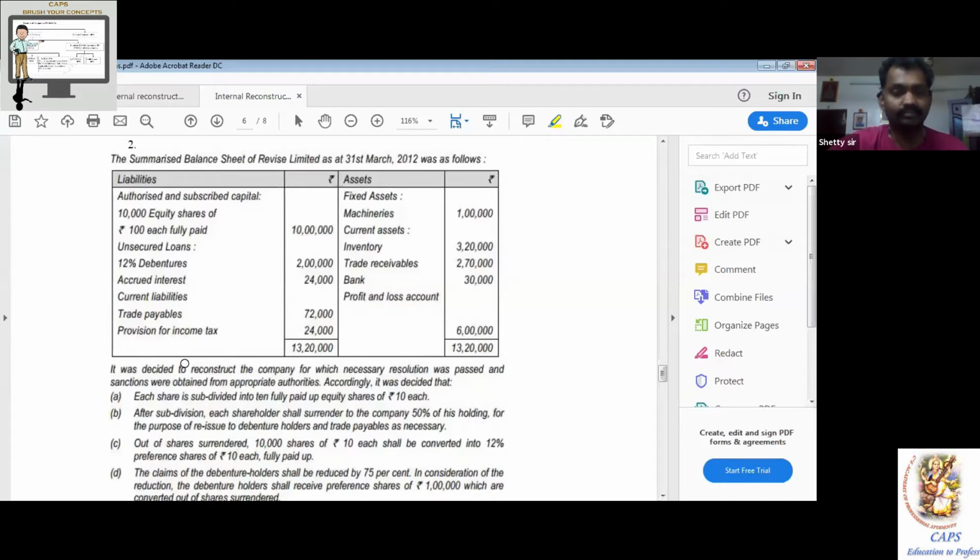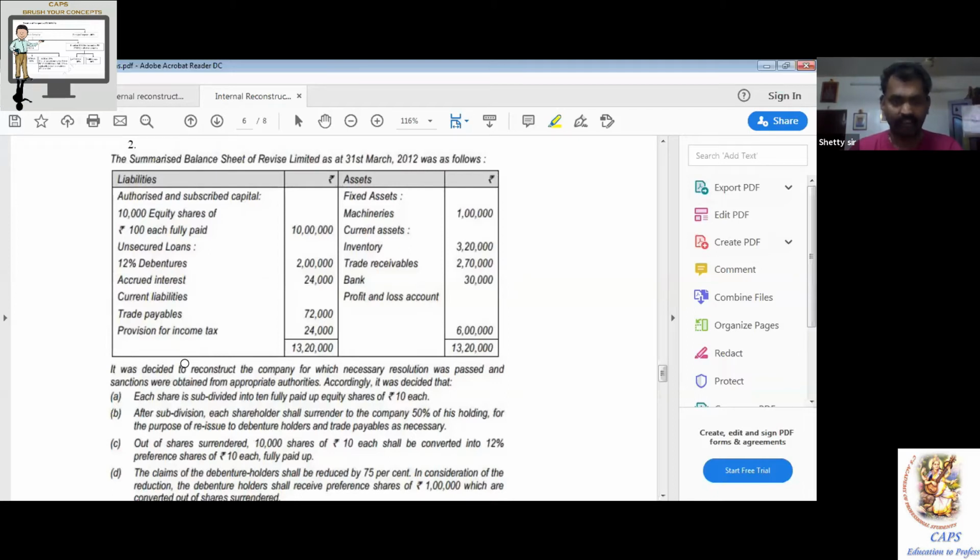Revise Limited, journal entries. In the bracket, internal reconstruction under share surrender account approach. Very rarely you will find this kind of question in any books.